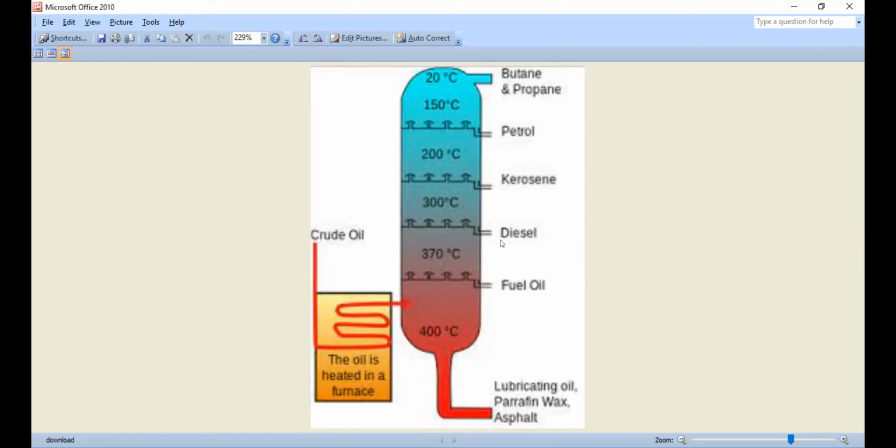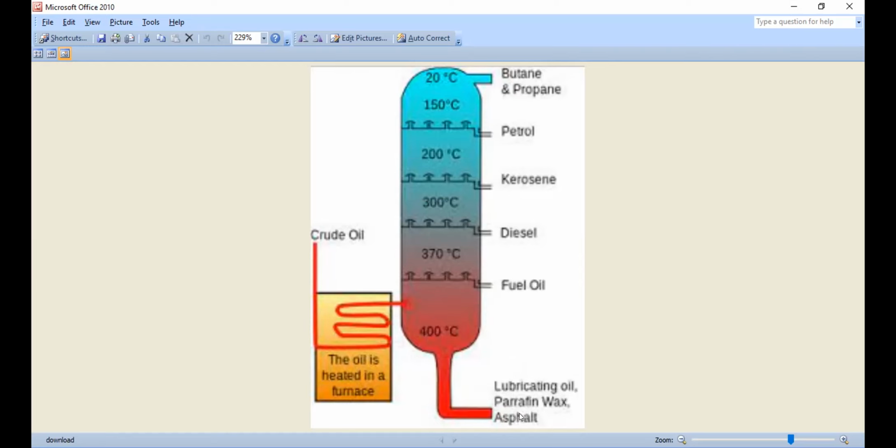So this is atmospheric distillation. What are we doing here? Atmospheric distillation takes place in a distillation column, at near about atmospheric pressure. Crude oil is heated to 350 to 400 degrees Celsius, and the vapors and the liquids are piped into this distillation column. The liquid falls to the bottom and the vapor rises.